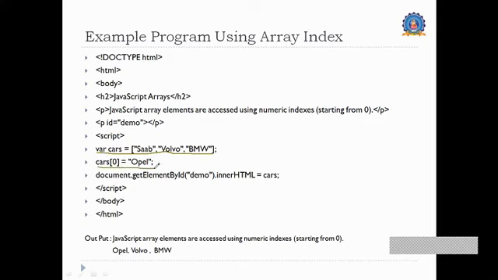So while printing this program, the output will be Opel, Volvo, and BMW, discarding SAAB, because I assigned car 0 as Opel. While printing, it overrides SAAB with Opel. This is a kind of indexing operation happening in the array.